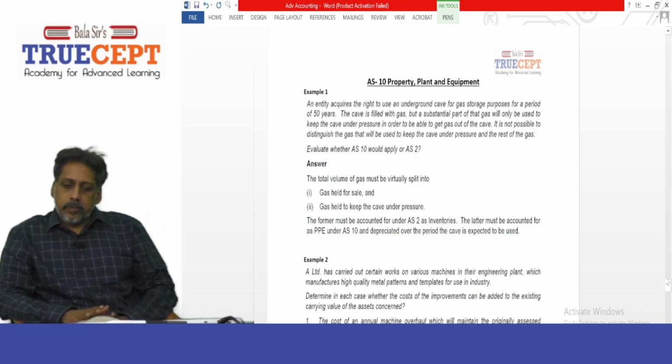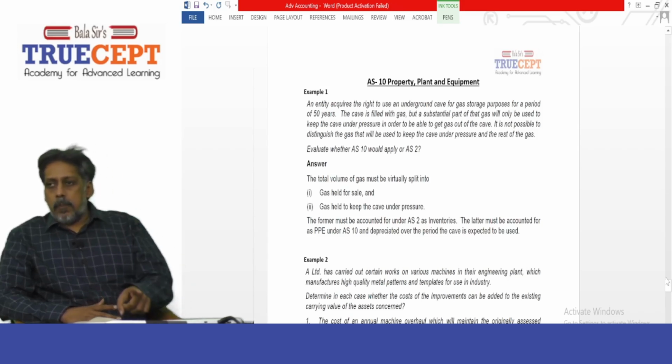An entity acquires the right to use an underground cave for gas storage purposes for a period of 50 years. The cave is filled with gas, but a substantial part of that gas will only be used to keep the cave under pressure in order to be able to get gas out of the cave. It is not possible to distinguish the gas that will be used to keep the cave under pressure and the rest of the gas. Evaluate whether AS10 would apply or AS2.